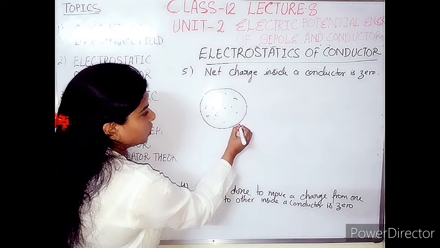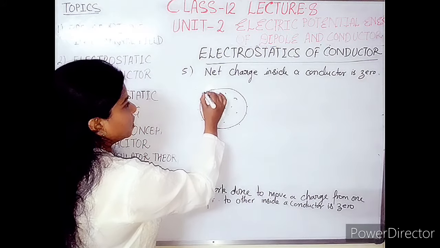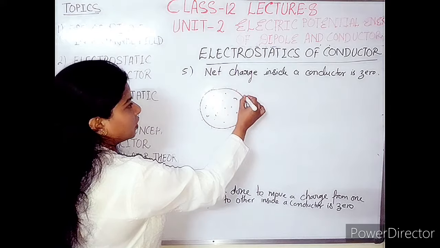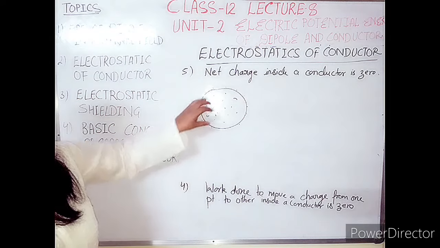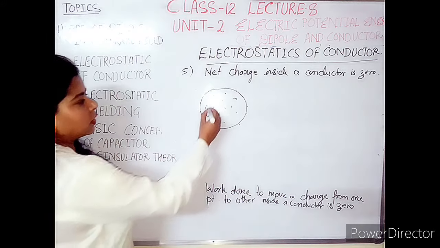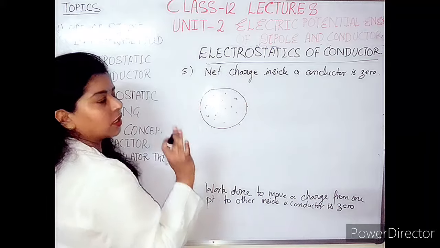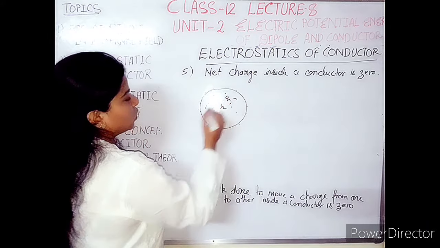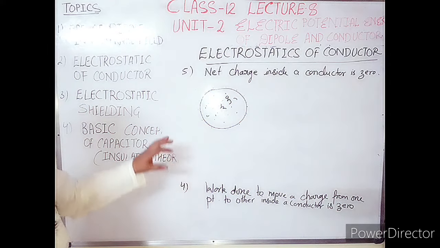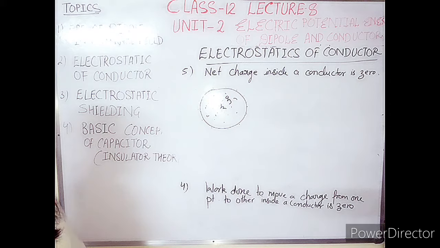Here at the surface all the free charges are present because they come under the effect of the external field. So all the charges are present at the surface. Here I have mentioned the net charge inside the conductor. Individual charges are present here, q1, q2, q3 and so on. But the net charge value here will come as 0. So that is the case, and we can prove it.